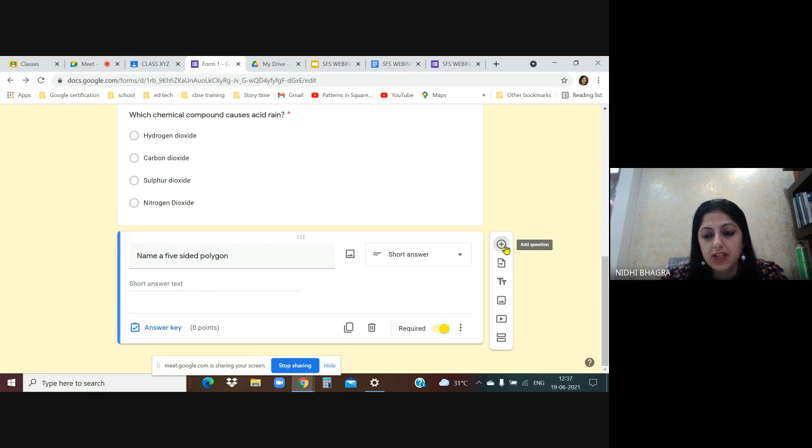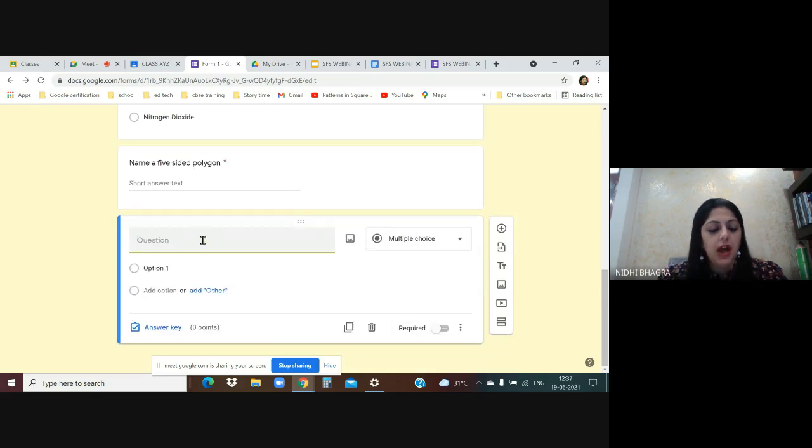Plus, next question, follow the same order. Identify the bird. Now you are going to show an image and they will be identifying the bird. Look at the question, identify the bird. Now look at the right side here, it says add image.